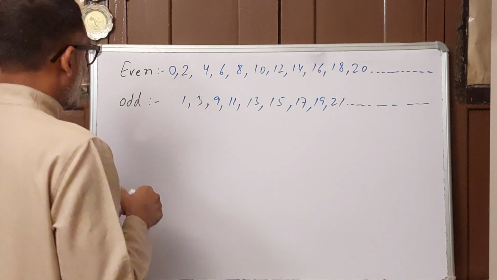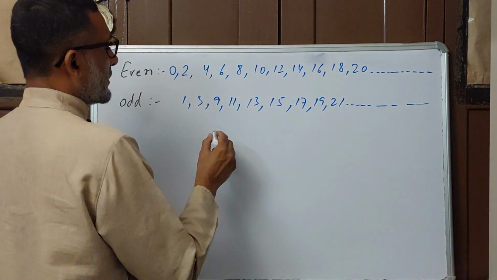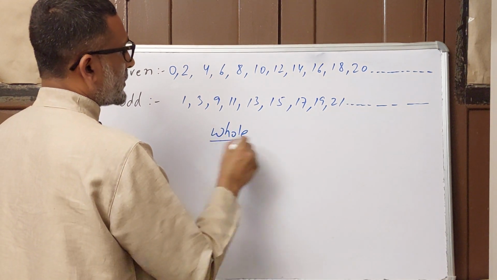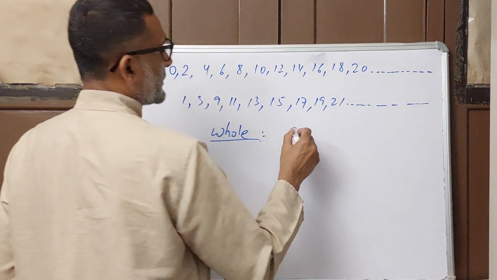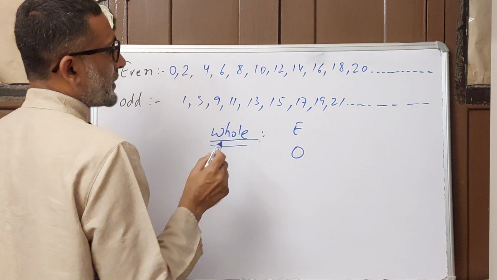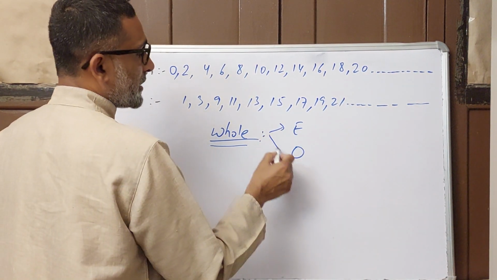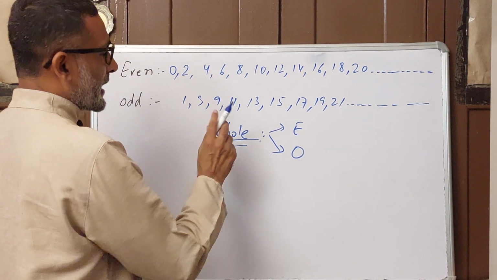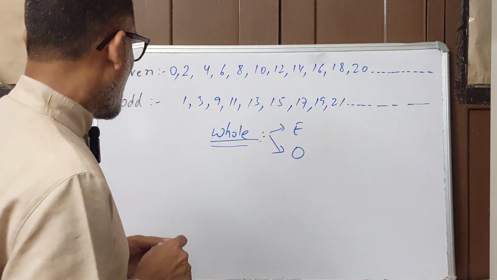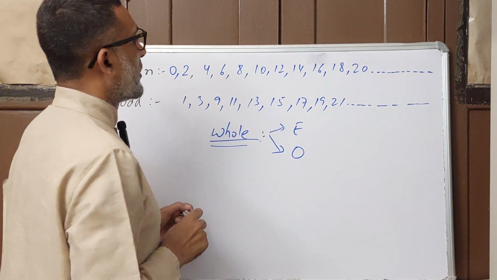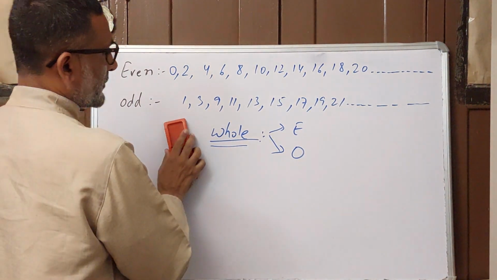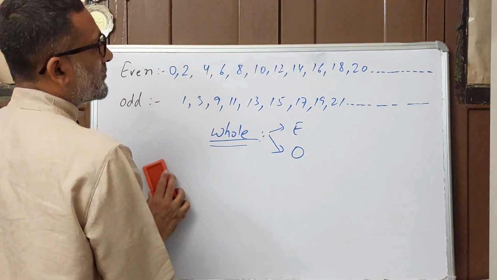So remember, odd and even numbers divide the whole numbers into two parts. One part is even numbers, another part is odd numbers. Every whole number is either even or odd. At the same time a number cannot be both even and odd. Either the number will be odd or even. So I think you understand this definition of even and odd numbers.